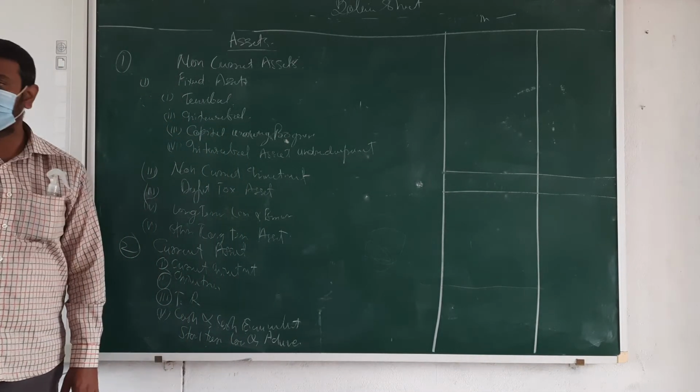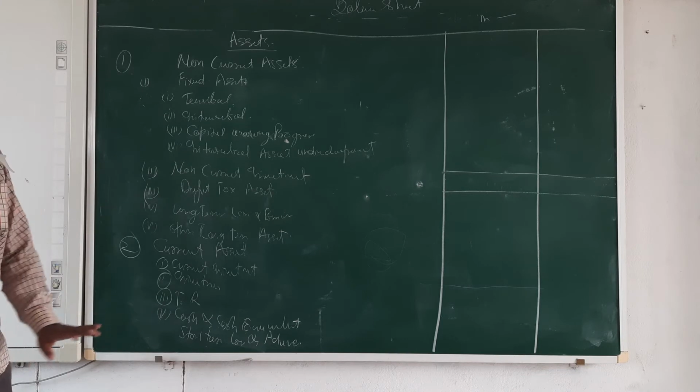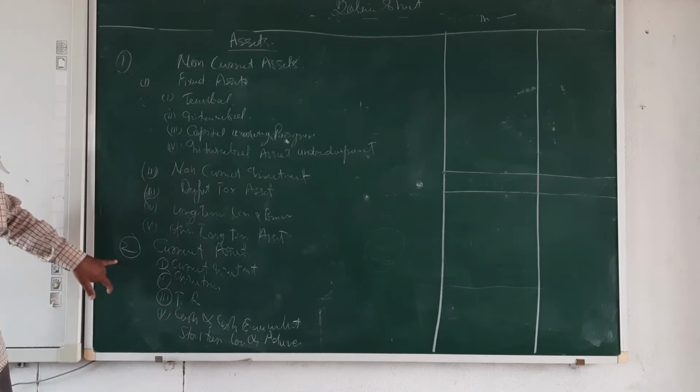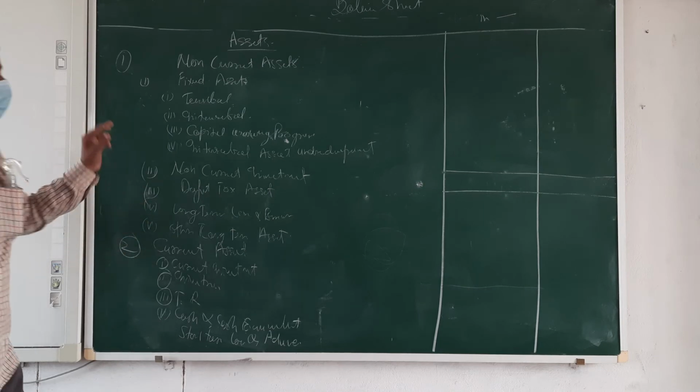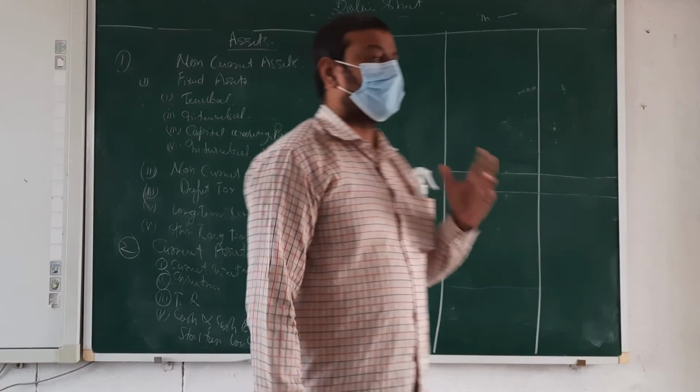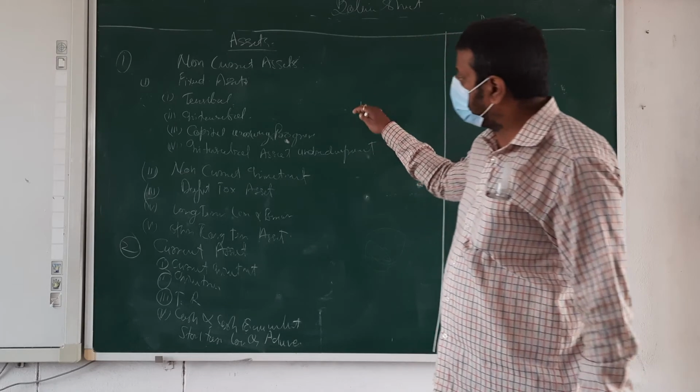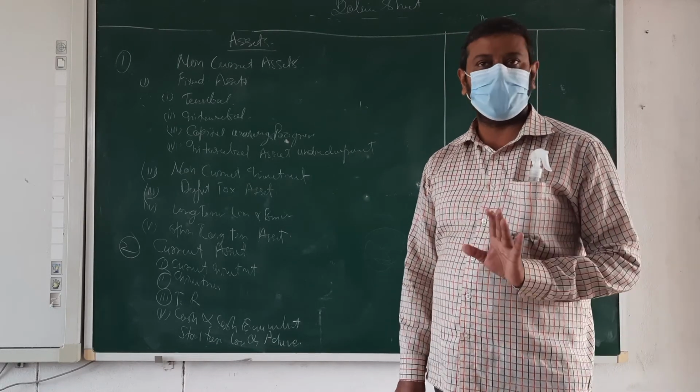Anything else? No, sir. Is all this clear? Yes. Mainly two heads, then subheads. Okay? And when any type of asset comes in, you are going to put it under the head only. Okay? Clear?